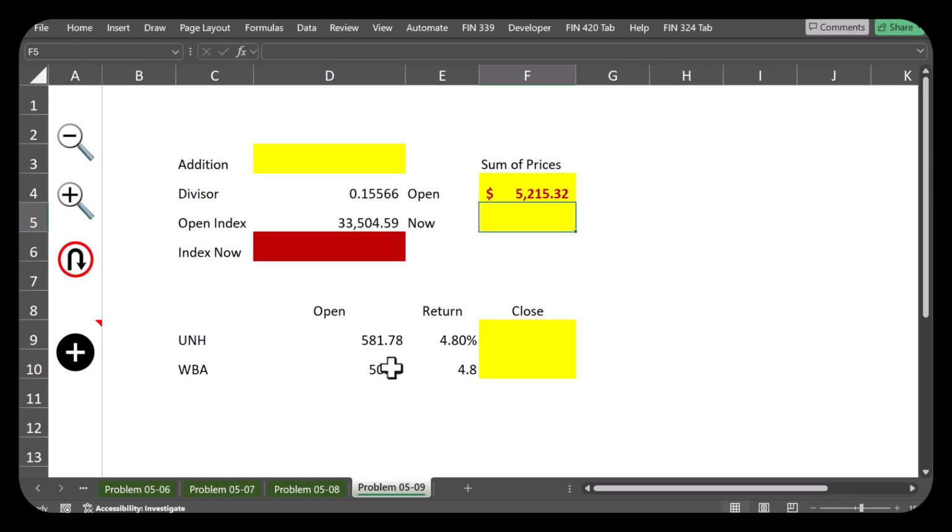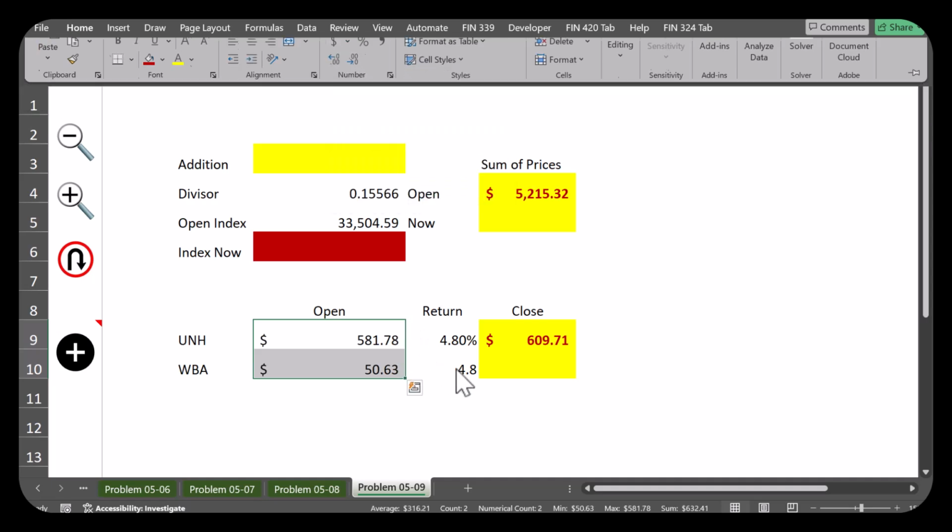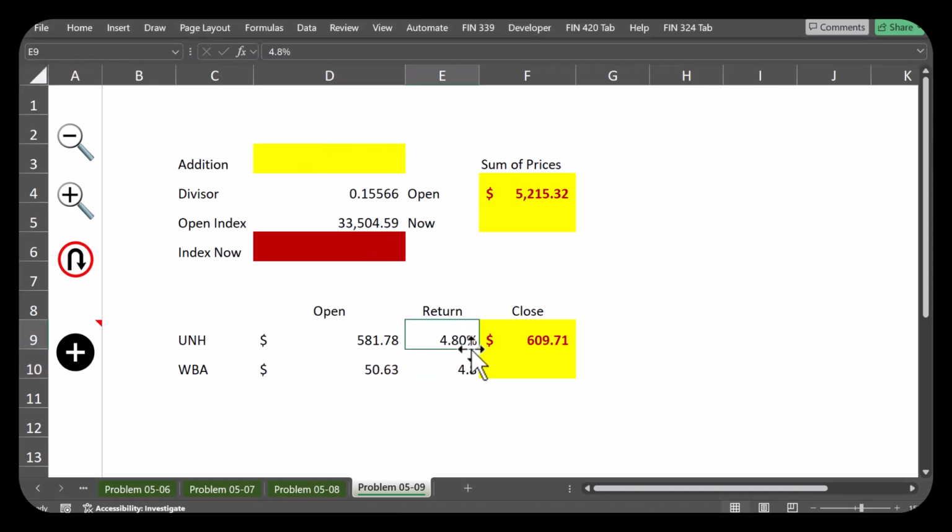Now, for UNH, we know the open price. Let's calculate the closing price. Open times 1 plus the return. All right, let me make this properly formatted. Same thing here.